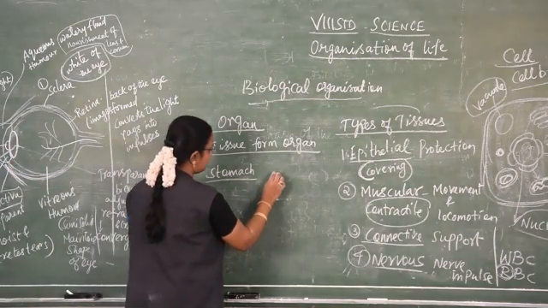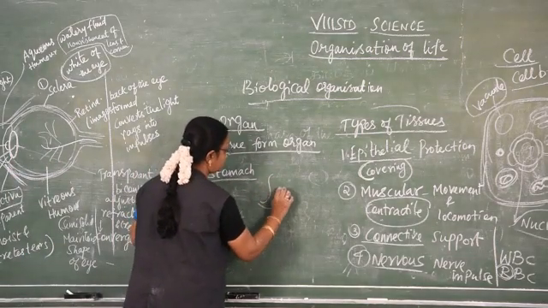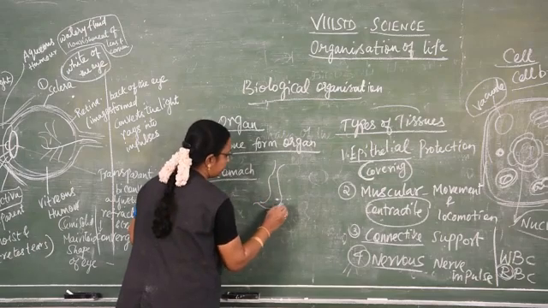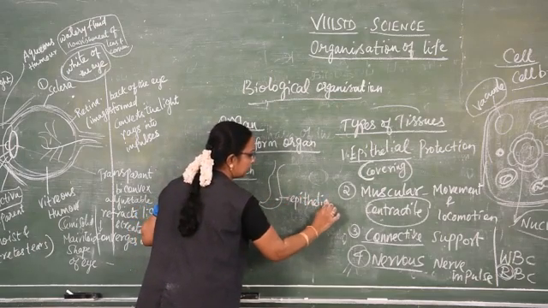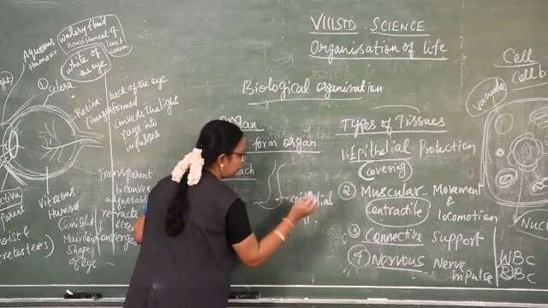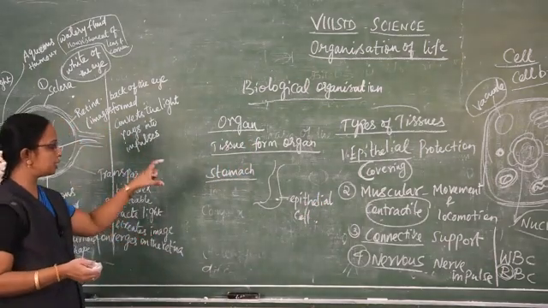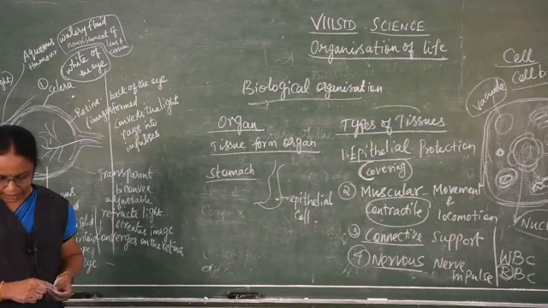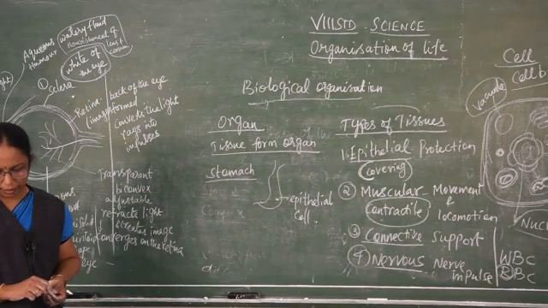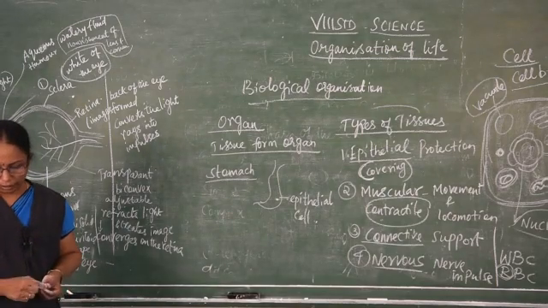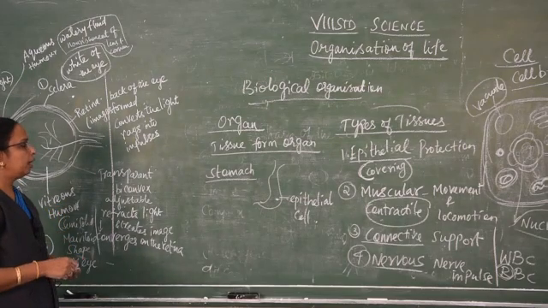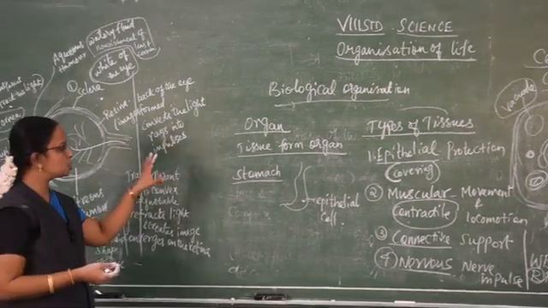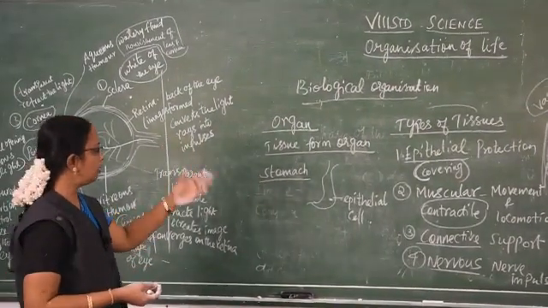The intestine is covered by epithelial cells, which give protection to the intestine. Many organs are there: brain, heart, lungs, kidney, liver. These are some of the organs. How are the organs formed? The tissues combine together, they form the organ.